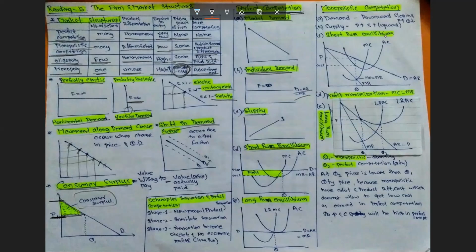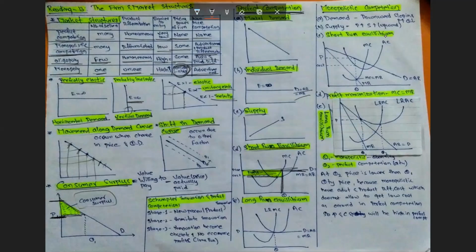So here you can see this is the marginal revenue curve, and this is the marginal cost curve. At this quantity, the firm can achieve maximum profits. This is the price which they determine, this is the cost, and this region is the profit. The shaded region is profit to the firm. So the firm can earn supernormal profits in the short run. Even perfect competition can earn supernormal profit in the short run.